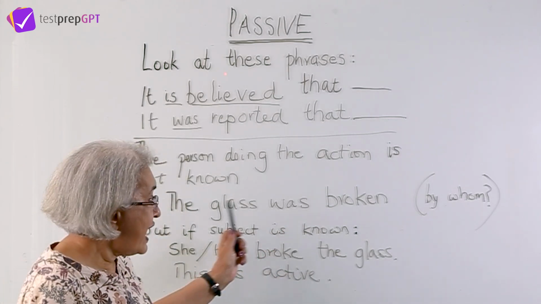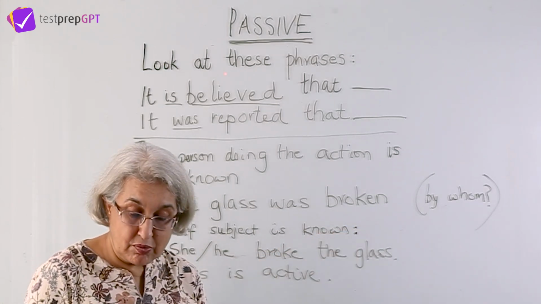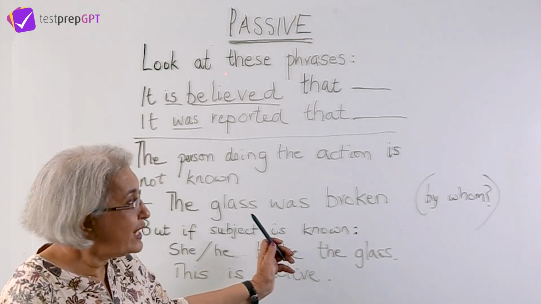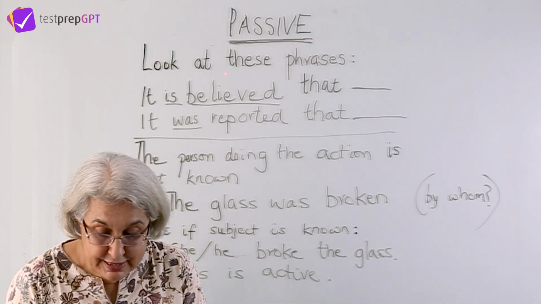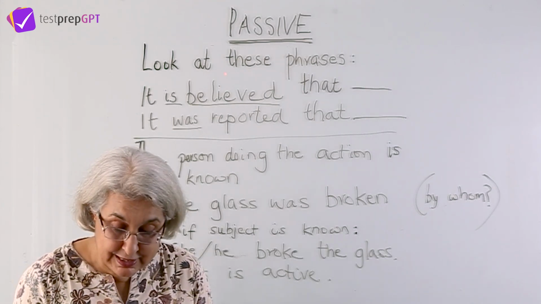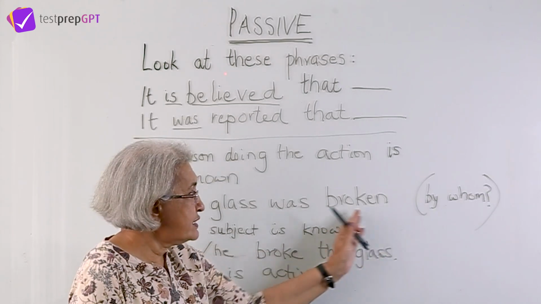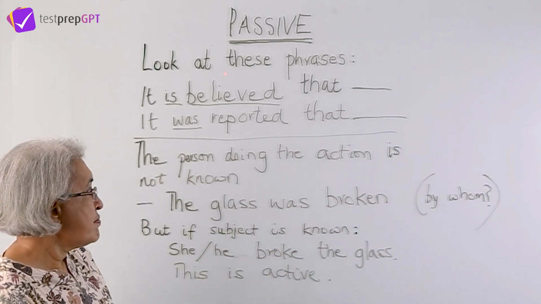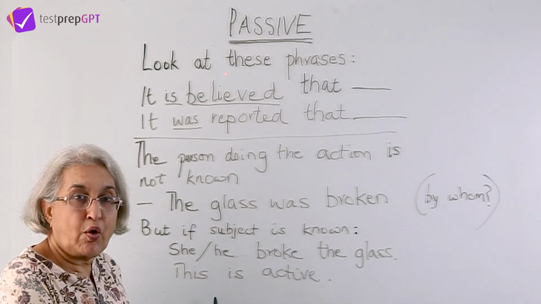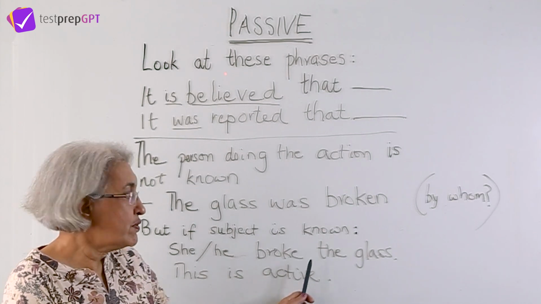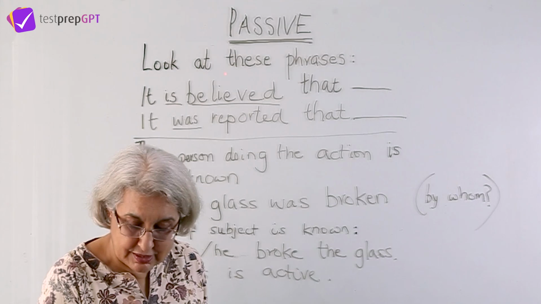Now, what is the action here? There is no action. Who does the action? We don't know. But we do know that something has happened. Is there a helping verb? Yes. Is the verb in the past? Yes. Even if we don't have any other part of the sentence, this sentence would be complete. But if the subject is known, then we can say he or she, whoever it is, broke the glass. Now this is an active sentence.